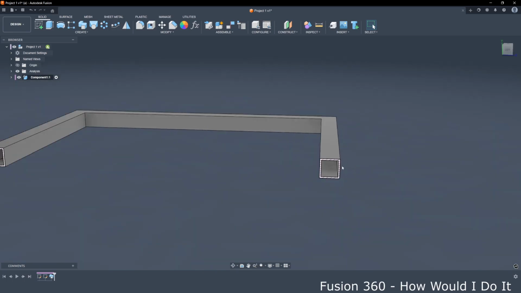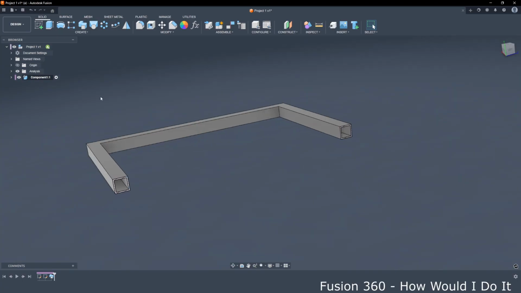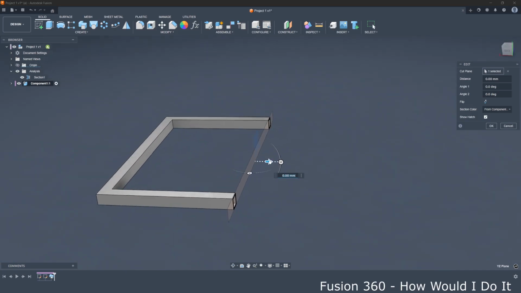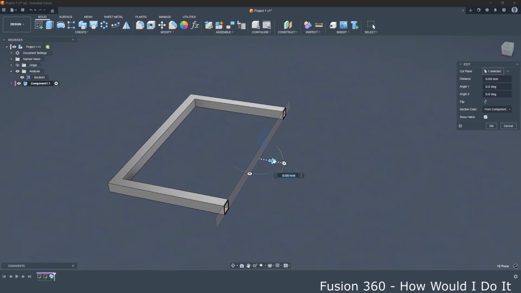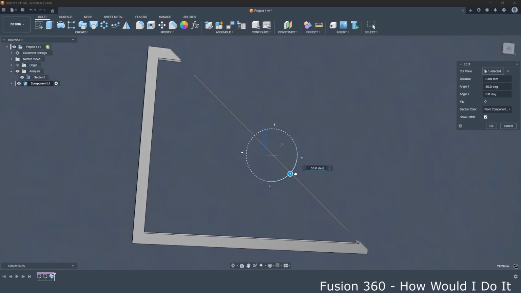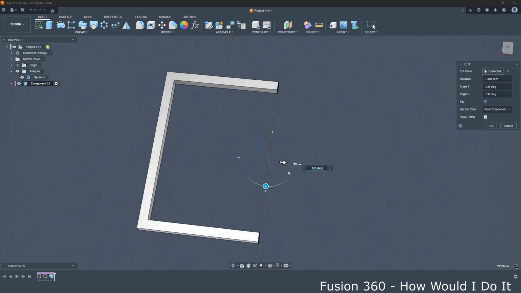So it looks like that. When we have a new folder here, it says analysis. When we want to edit position of our section plane, we can double click on section and move or rotate plane, and then click.